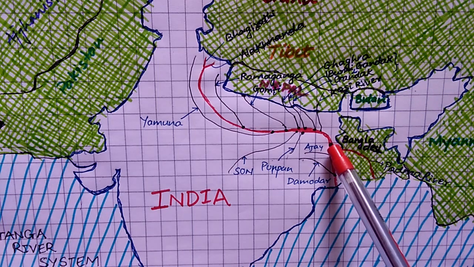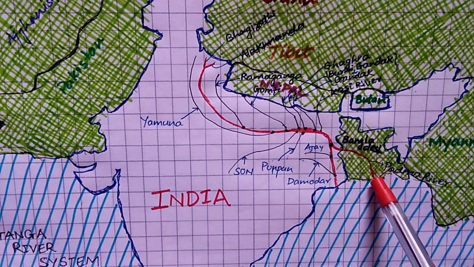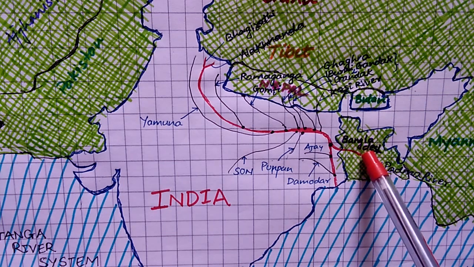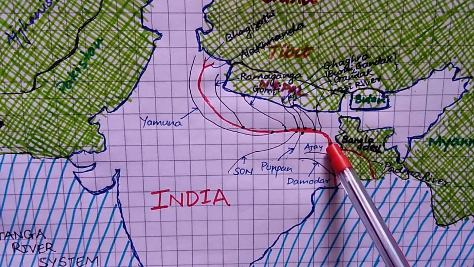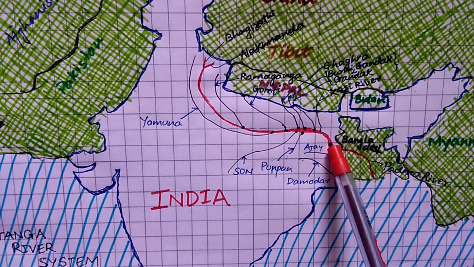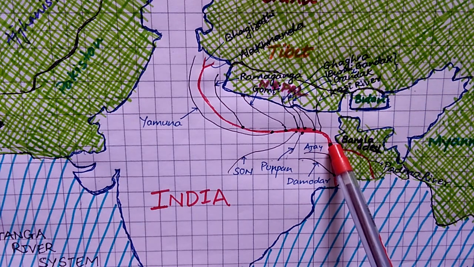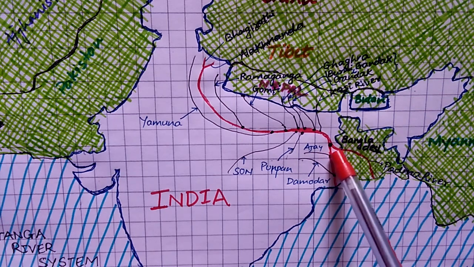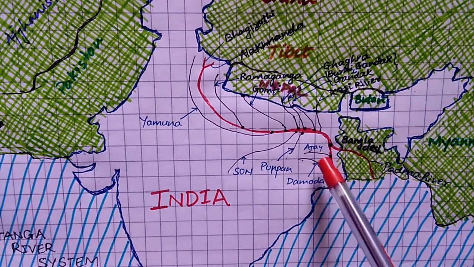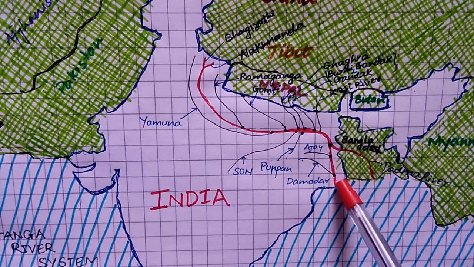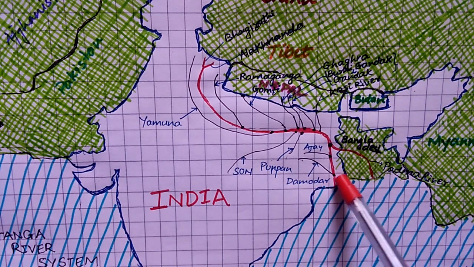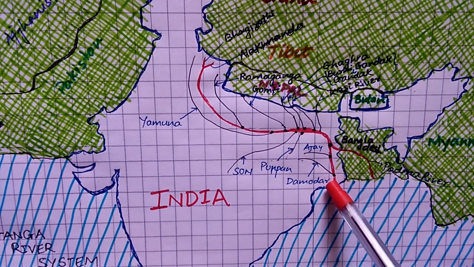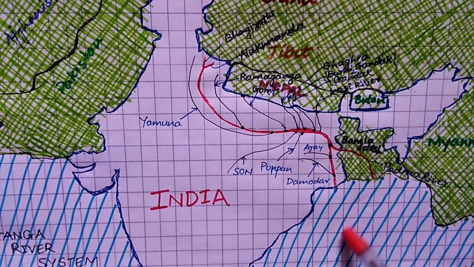And here we have the distributaries of the Ganga. One is the Padma river, which flows in Bangladesh, and here this point is the Farakka barrage, as I told you earlier. This is the Farakka barrage. From here the Ganga divides into two parts, Padma and Hooghly. So here Ganga Sagar forms, and this is the Ganga delta, and here is the Sundarban forest also. This falls under the Bay of Bengal.